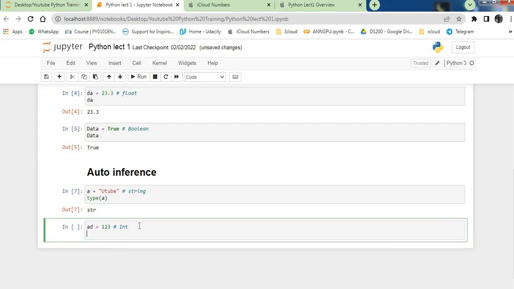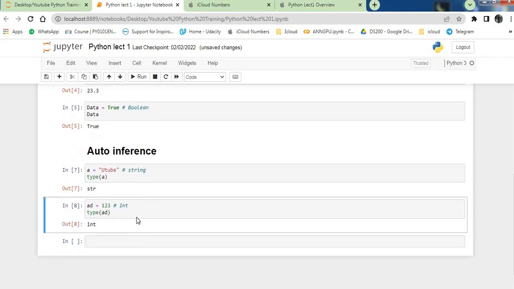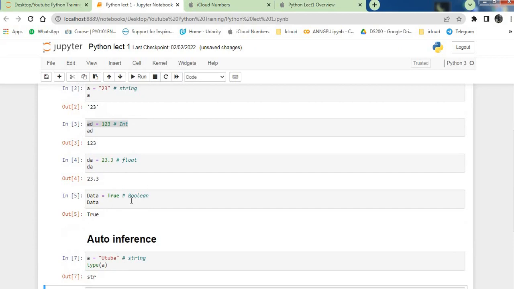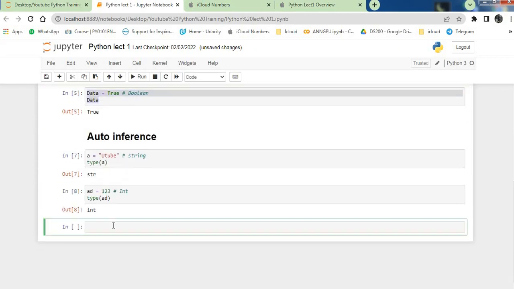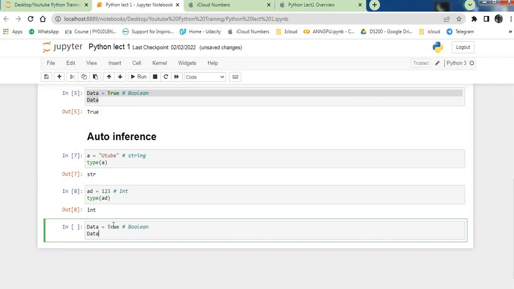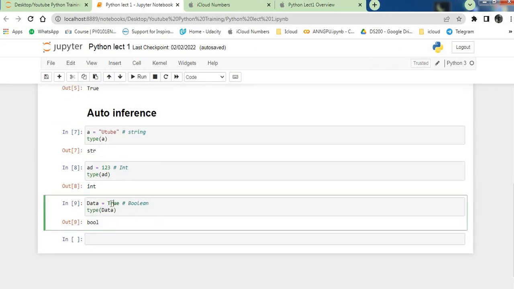Now type of d will be what? This will be int, here you can see. Okay, and this data, Control C, you can check this one as well. Type of this data is boolean, because here you have assigned a value which is true. So that is why it is showing you boolean.